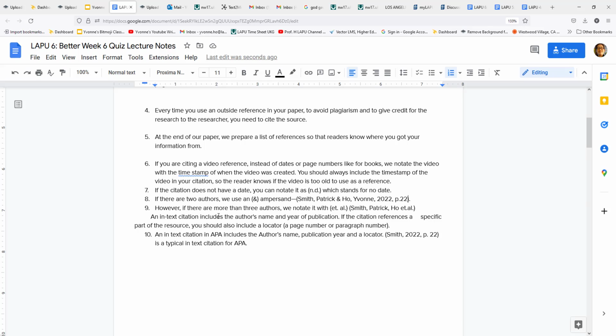However, if there are more than 3 authors, we notate it with et al. So you would have Smith, Patrick, Ho, et al. Et al. means it's like etc. And then you would put in your date.